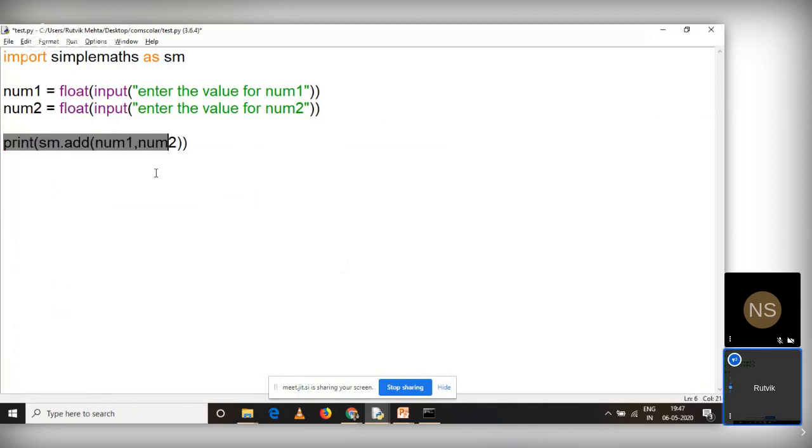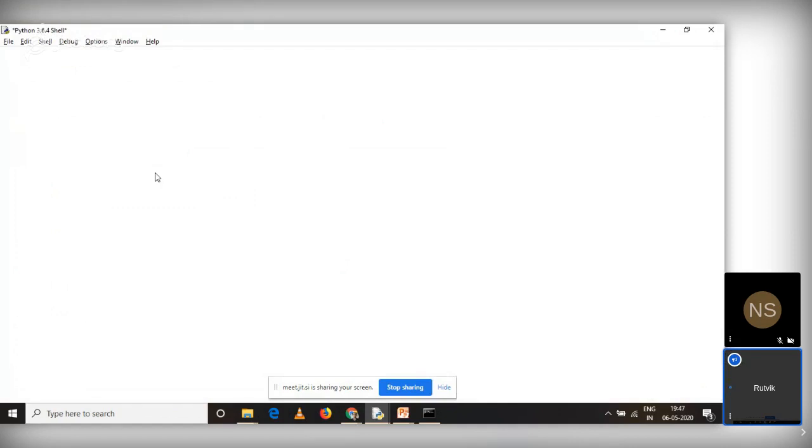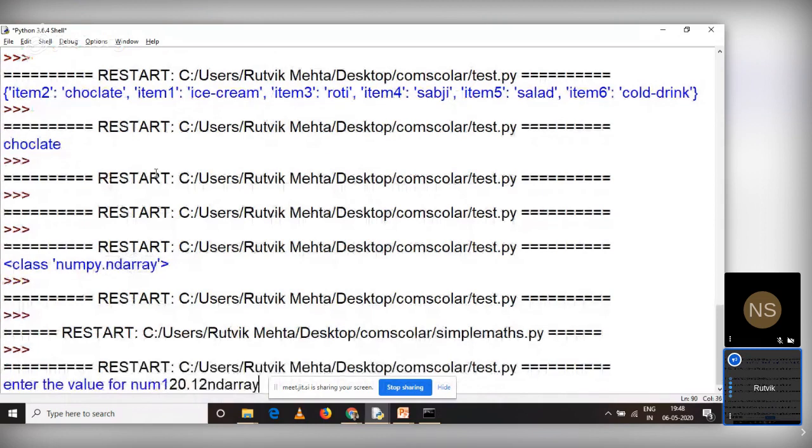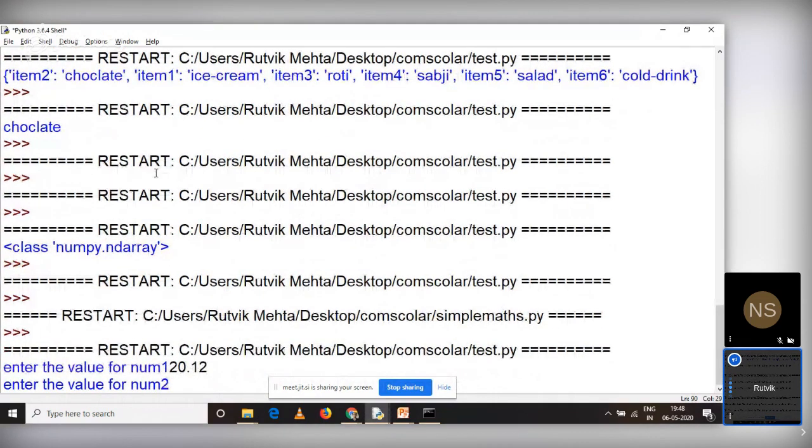Another function is sub, right? So I'll be saying print sm dot sub num1 comma num2. Very simple case. Let me run it. Right, it is asking me. Let us say my first value is 20.12, right, 20.12, and my second value is 15.45, say for example, right? First will be giving me addition, second will be giving me subtraction, right?